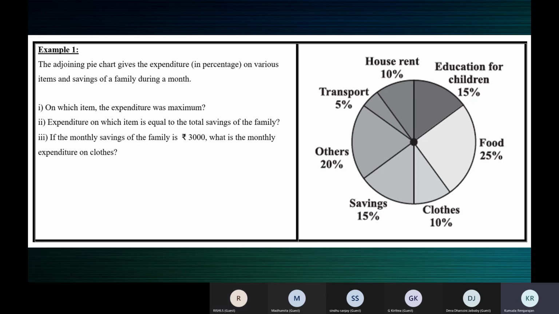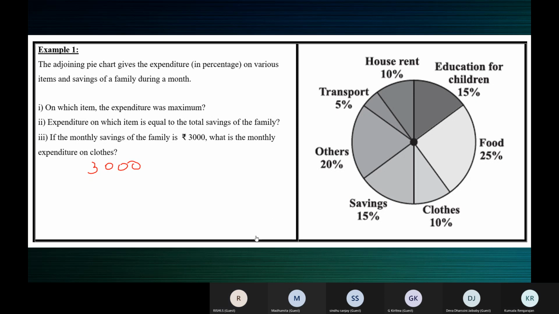If the monthly savings of the family is 3,000, what is the monthly expenditure on clothes? See here, if the monthly savings is 3,000, what percentage is savings? 15%. Here, children, what is 3,000? It's the monthly savings, right? 3,000 is the monthly savings. And that is represented by what percentage?